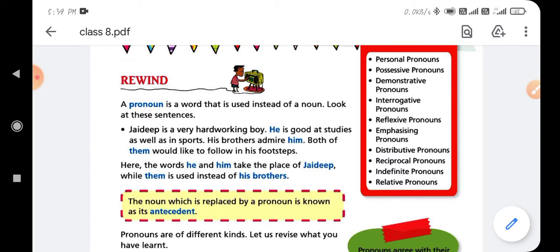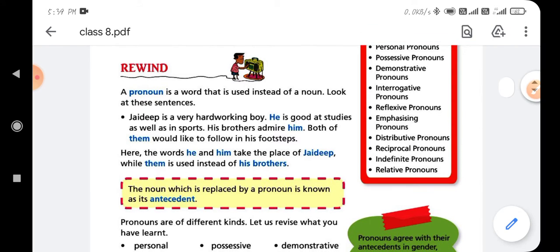For example: Jagdeep is a very hardworking boy. Here Jagdeep is a noun. He is good at studies as well as in sports, and his brothers admire him. Both of them would like to follow in his footsteps.